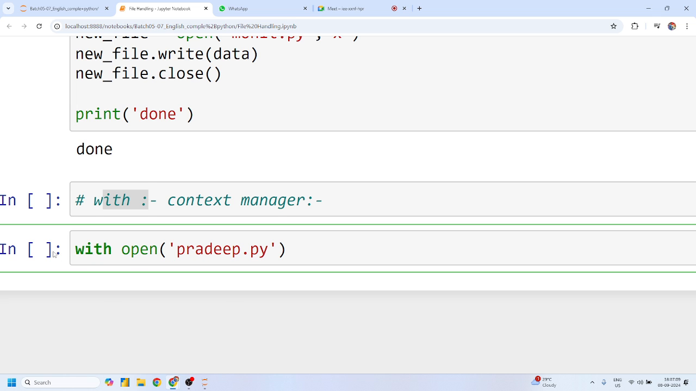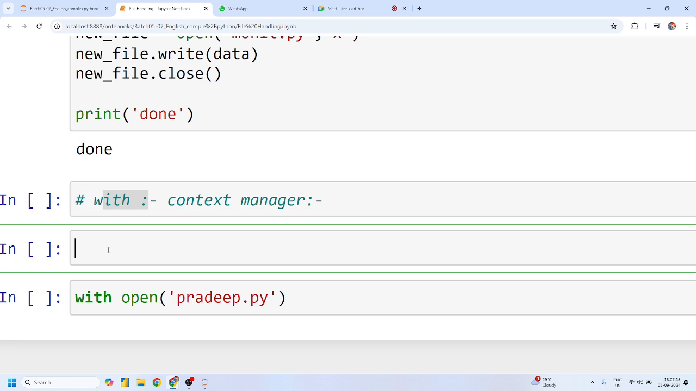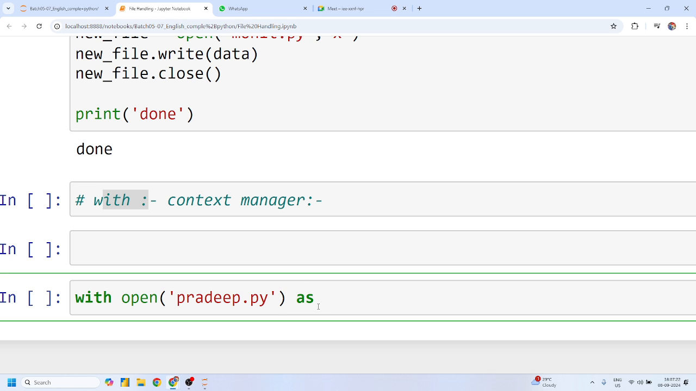What do you have to do, guys? With the help of this with, you have to write with open, and before we were giving the name something like this file is equals to, yes or no, Mohit? But right now we'll give the name as with concept as file, the same operations, guys. We are opening pradeep.py with the help of this with. This with is responsible for closing all your files. We are giving this with a temporary name, which is file.